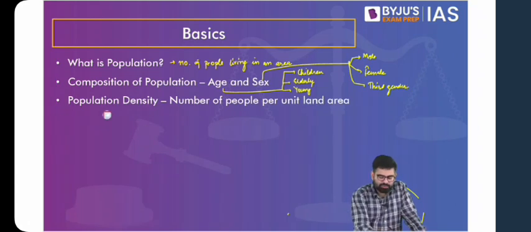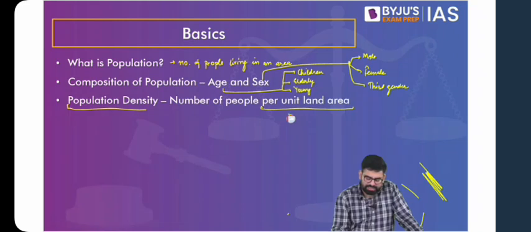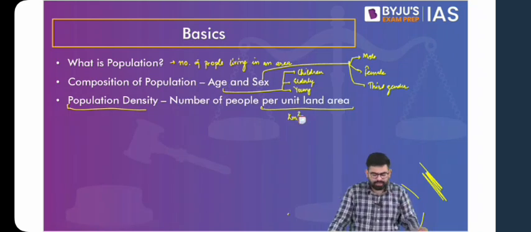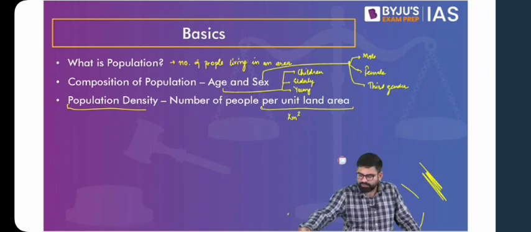Then there is another idea of population density, which talks about the number of people per unit land area. And in India, we take this per unit land area as kilometer square. And we have already seen that there are various factors which define